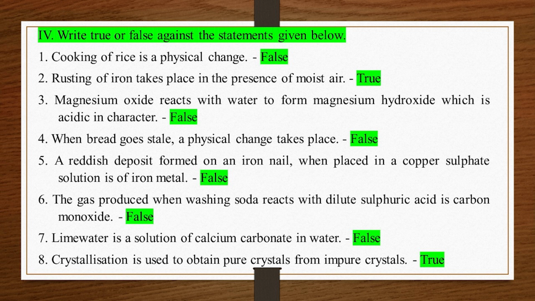5. A reddish deposit formed on an iron nail, when placed in a copper sulfate solution, is of iron metal. False. 6. The gas produced when washing soda reacts with dilute sulfuric acid is carbon monoxide. False. 7. Lime water is a solution of calcium carbonate in water. False. 8. Crystallization is used to obtain pure crystals from impure crystals. True.